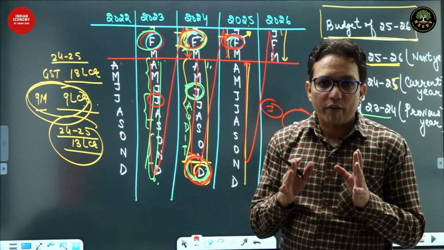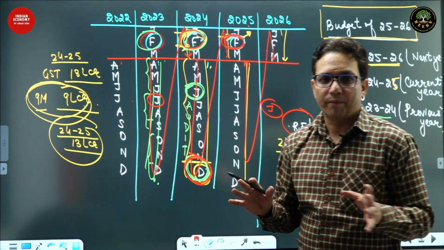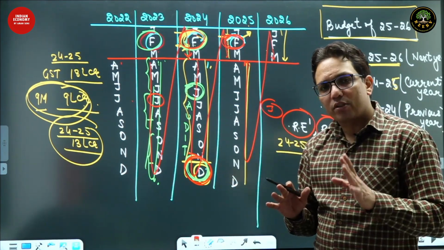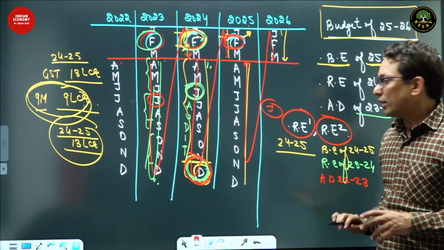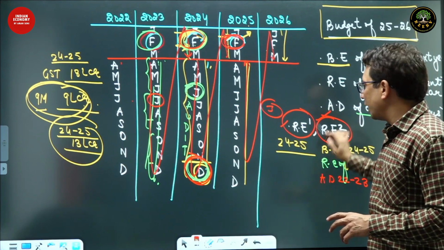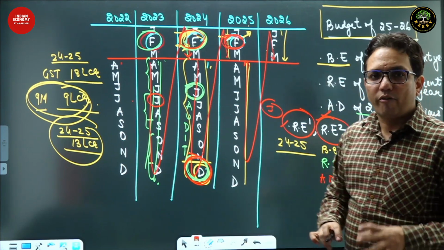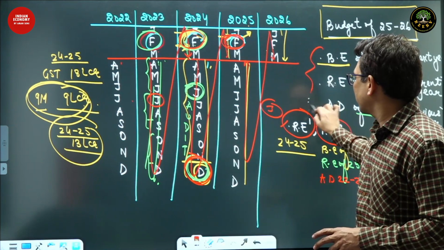So I hope you have understood what are the various types of data in a budget. Those data are budgetary estimates, revised estimates, actual data. These data RE1, RE2 are not given in a budget. We just have these 3 sets of data.